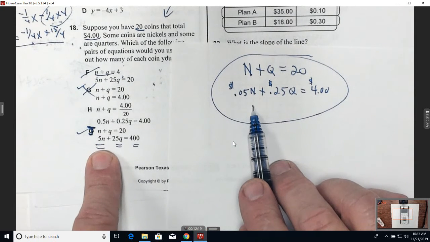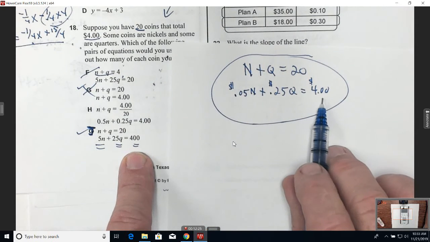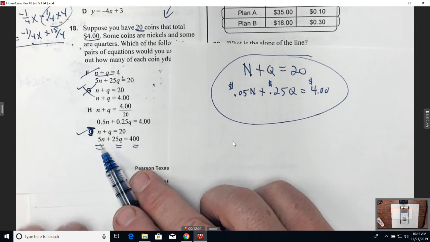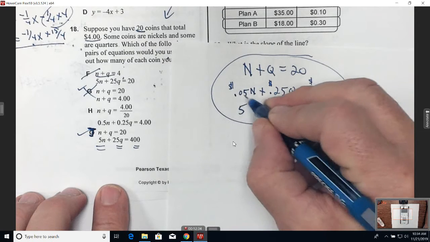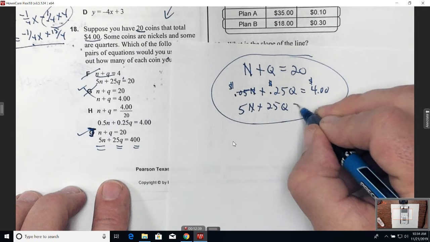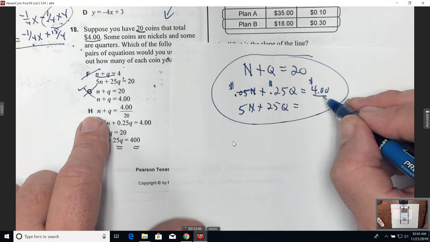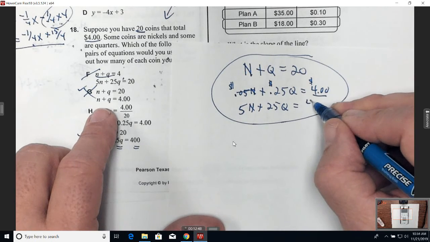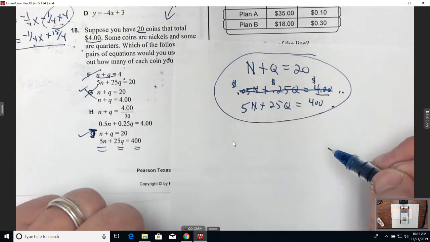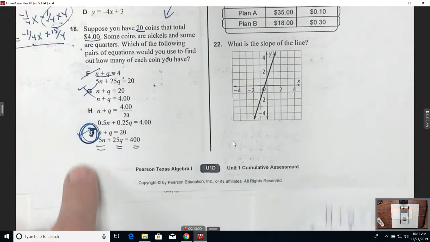J doesn't look like mine. What did they do in J that's different than what we did? We have ours in dollars. They put theirs in what? Excuse me. They put theirs in pennies. So this is like saying 5 pennies plus, how many pennies are in a quarter? 25 pennies is equal to, hey, $4 is how many pennies? Each dollar is 100 pennies, is it not? So if you got $4, that would be how many pennies? 400. That means the exact same thing as what we have. Those two are the exact same equations. So the correct answer here would be what? The second G, which really should be a J.